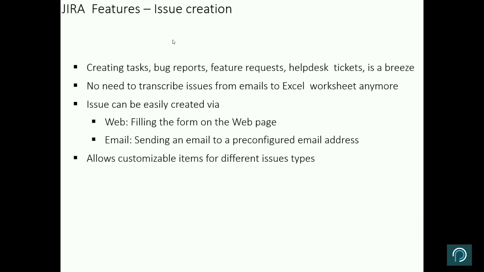Issue creation. All of this starts with the creation of an issue: the creation of a requirement, a bug, an enhancement. The entire project starts with this. Even the product backlog that you are maintaining, your entire backlog that is a part of the project requirement, will be created as issues, and issues are stories. There are different types: you can create a bug, a task, an epic, or a story. There is a create button which we will use to create all these items, and then the workflow steps start. So we will quickly see how we create.